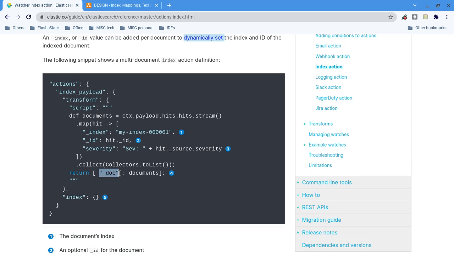Whatever the watch is, if it is critical and you want to keep history or track something, then you have to declare your index action.